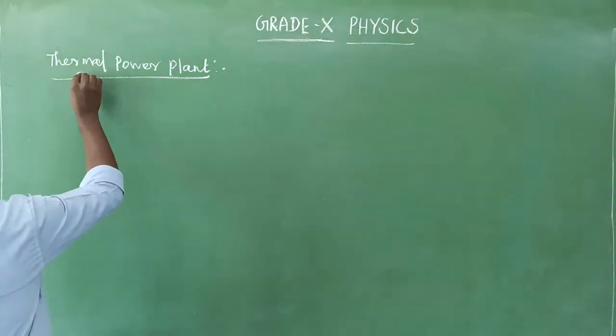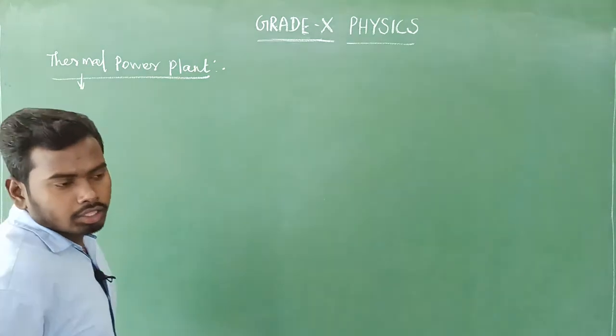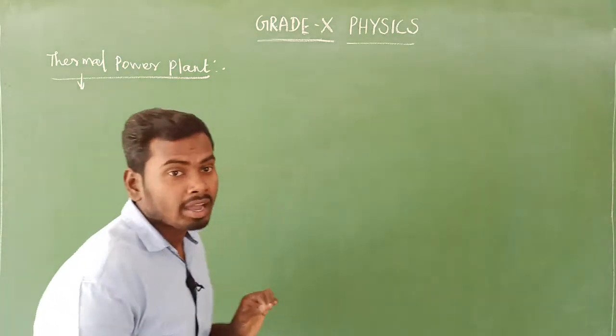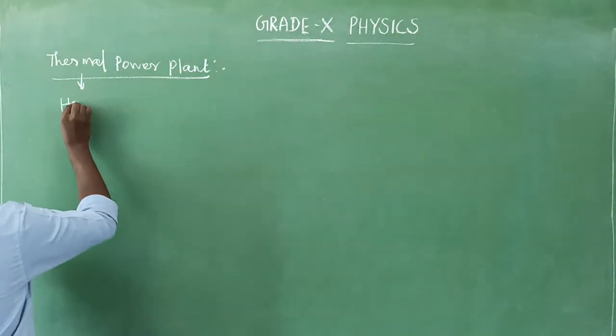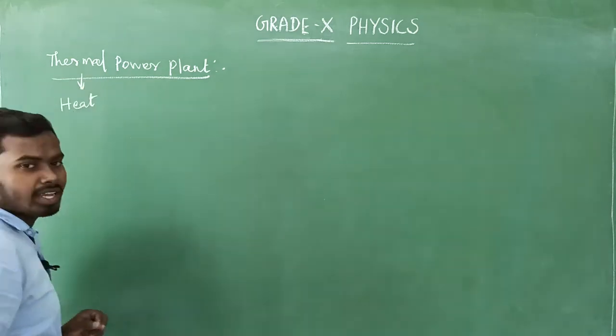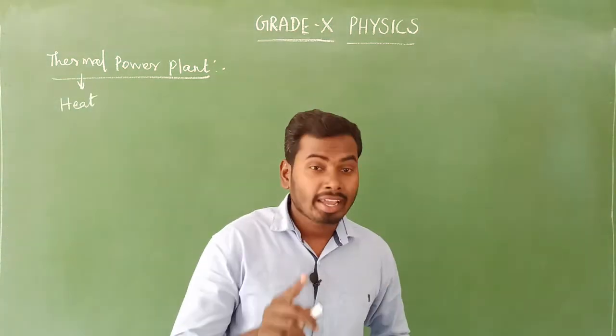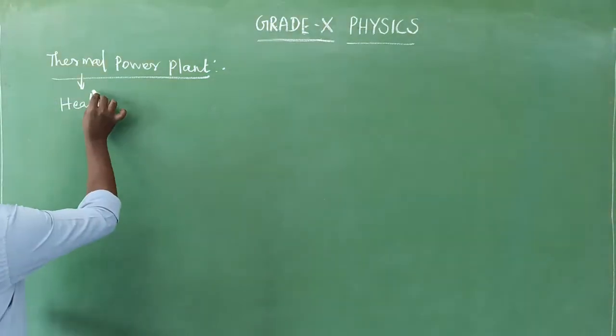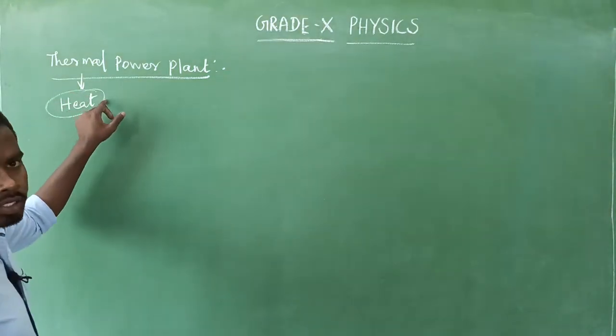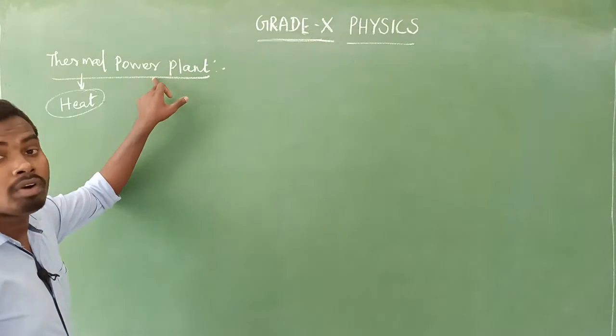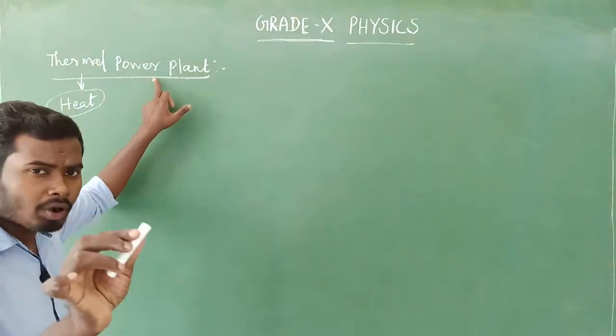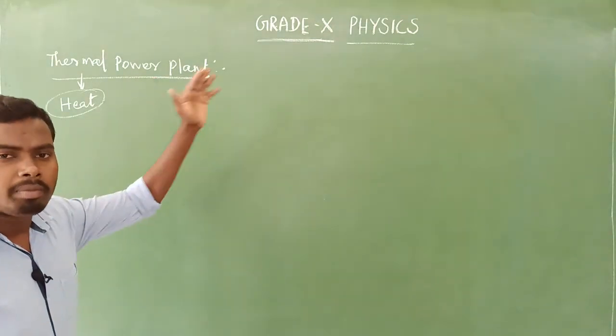What is thermal? The word thermal means heat. So heat is required to generate power; that is called a thermal power plant.